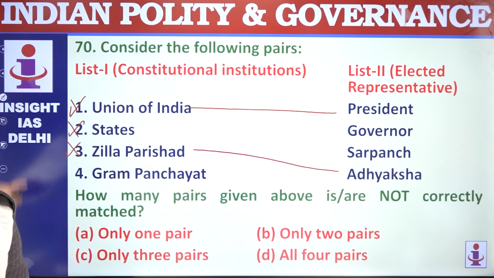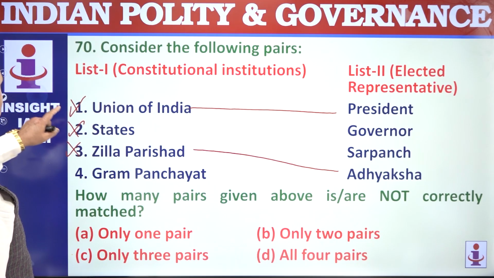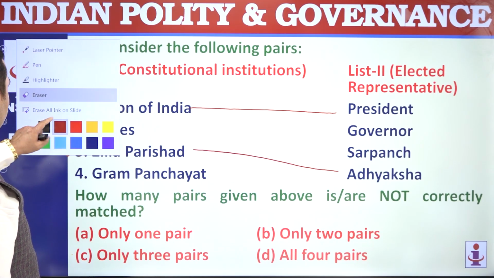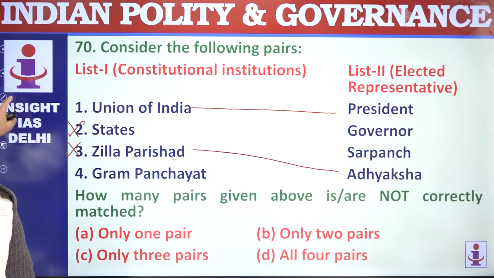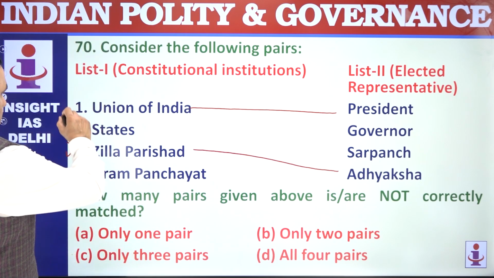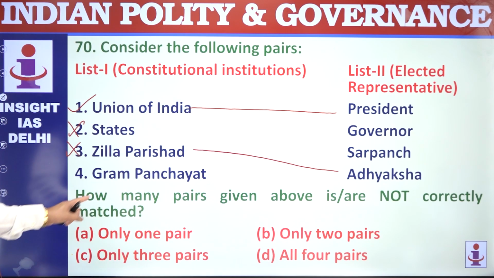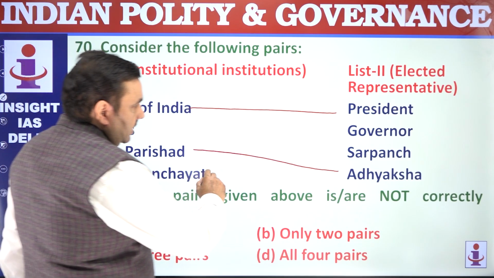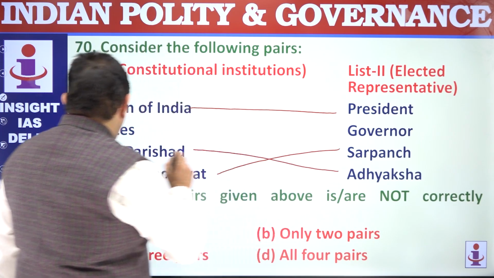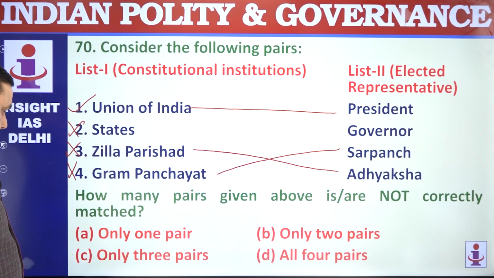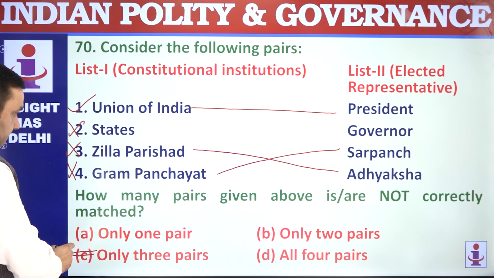Yes, there will be some issue here. President is the elected representative. Governor is appointed representative. President is elected. Gram Panchayat is headed by Sarpanch, so this is also wrong. How many are not correctly matched? Only 3 pairs. See.